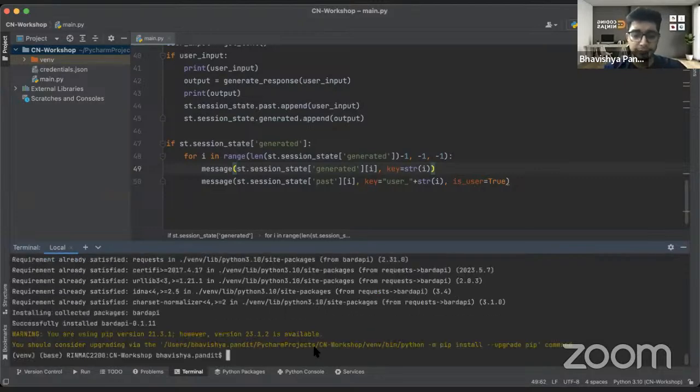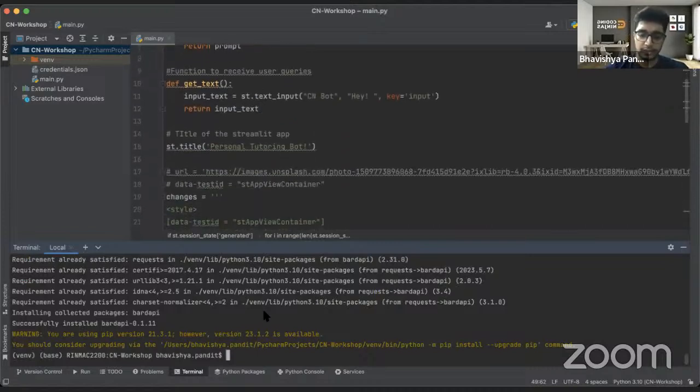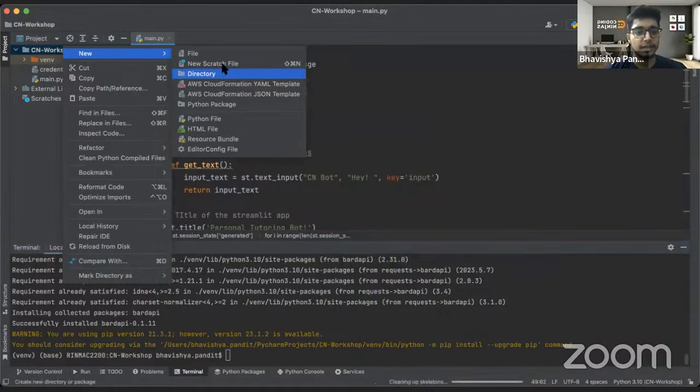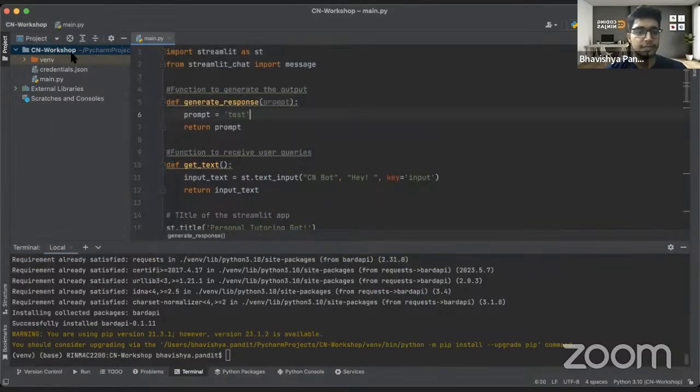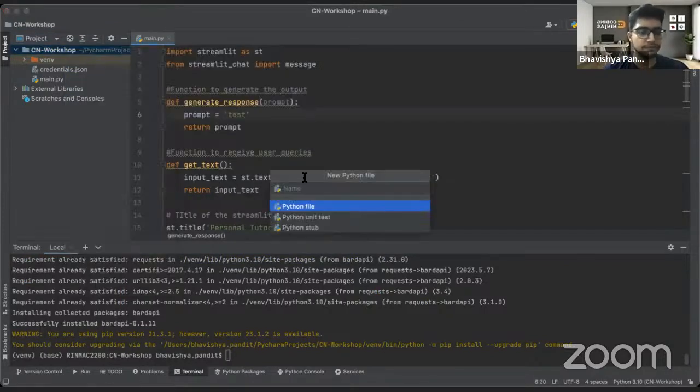I'll press enter. So in my case, this Bard API is already there, right? So we would use this Bard API. So let's see how this thing basically would work. Okay. So let's make a new file first. So before integrating it to the actual thing that we would be building, let's see what is the capability.